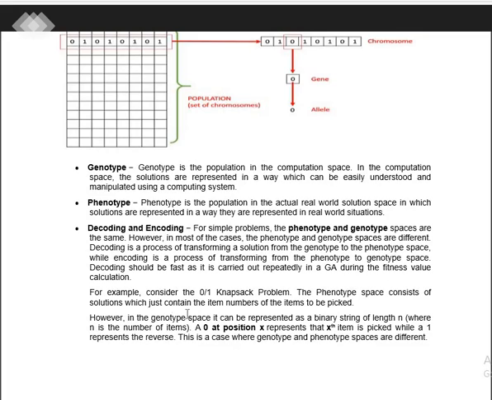Let's say, for example, we consider the 0-1 knapsack problem. It has only two states, either 0 or 1. The phenotype consists of a yes or no parameter, indicating whether the item has to be picked. If it is 0, the item is not picked; if it is 1, the item is picked. However, the genotype space is going to represent the same thing in a binary string format, where n items can be represented. Let's say 0 at position x represents that the item is not to be picked, while 1 represents the reverse condition.